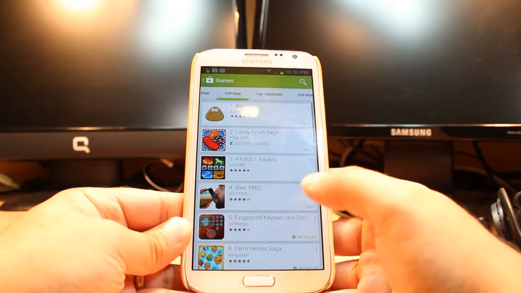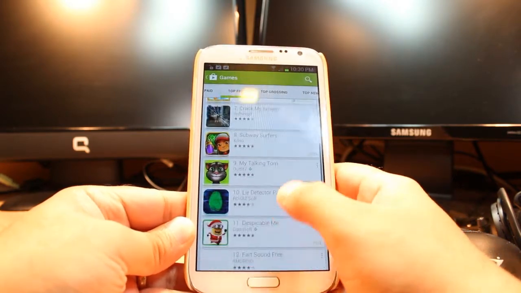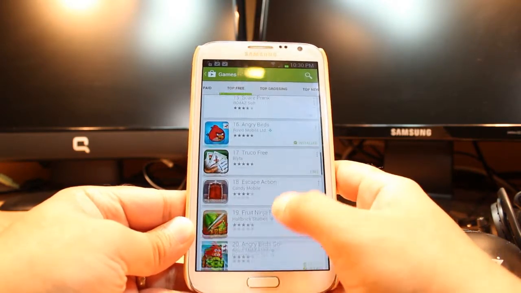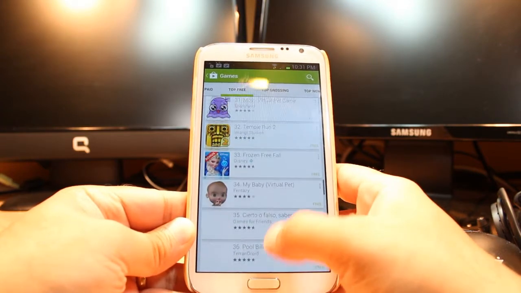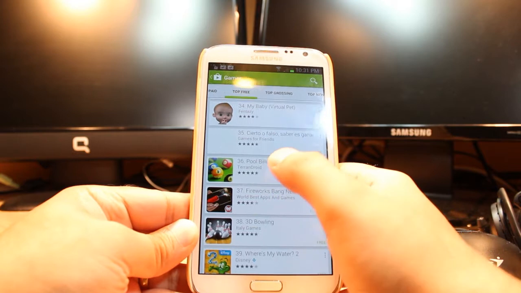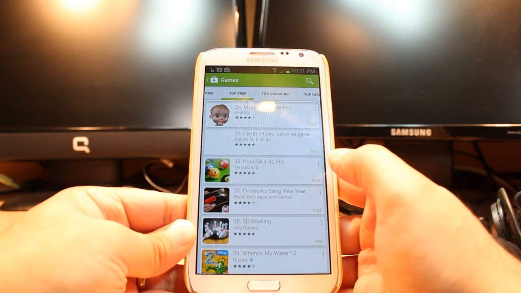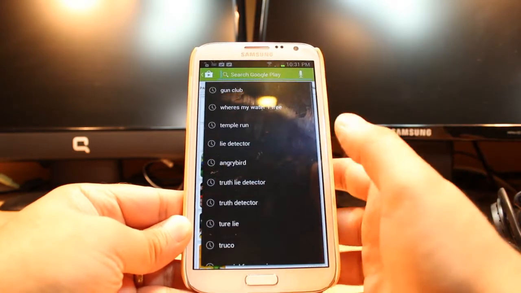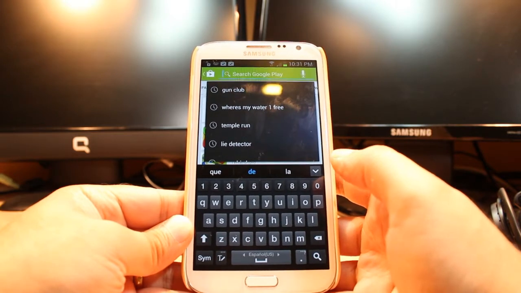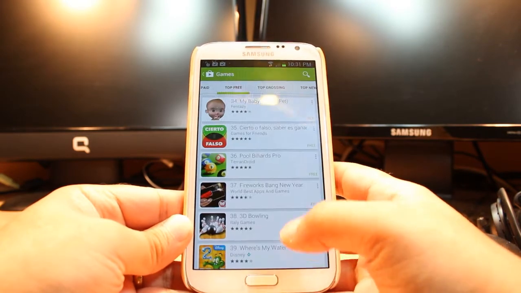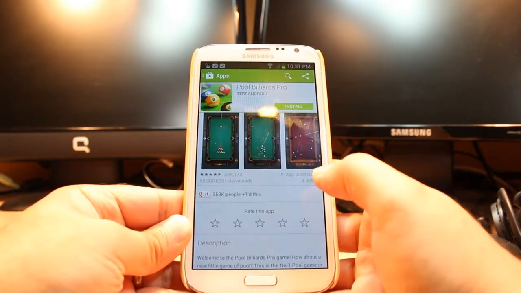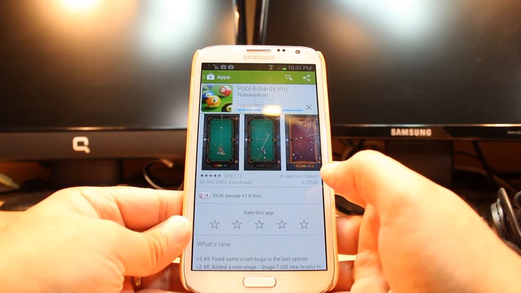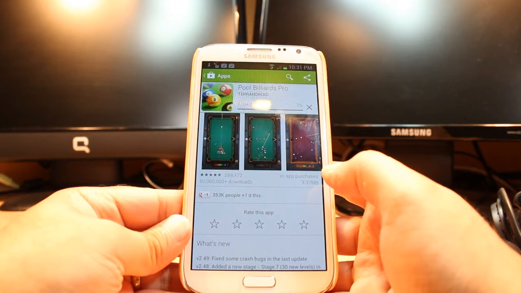Hit top free. You have to slide. As you see, Pool Billiard Pro. If you do not find it like this, you have to tap here on the search option and type the name of the game. Download and install. Hit this one. Hit install. Accept the terms and conditions. It's only 3.37 megabytes.